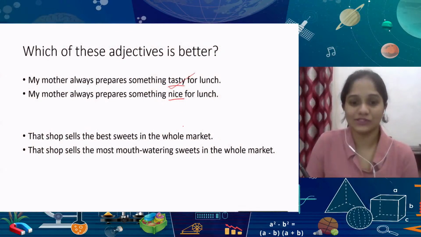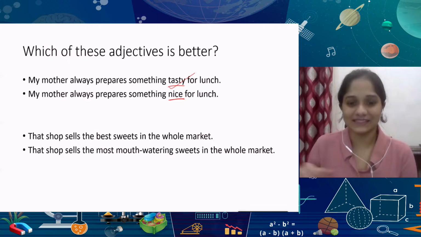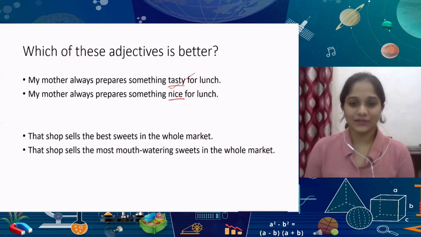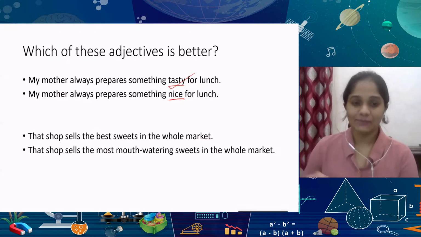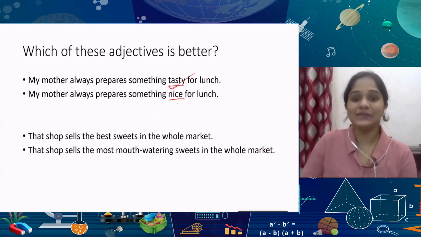You have here, my mother always prepares something tasty for lunch, an adjective. My mother always prepares something nice for lunch. When you're talking about a meal, a word like tasty automatically sounds better because it talks about the taste of the food, the flavor, all those kinds of things. Something nice for lunch doesn't really indicate the experience. It may only talk about a pleasant feeling. But when you use a word like tasty instead, you're describing almost an experience.